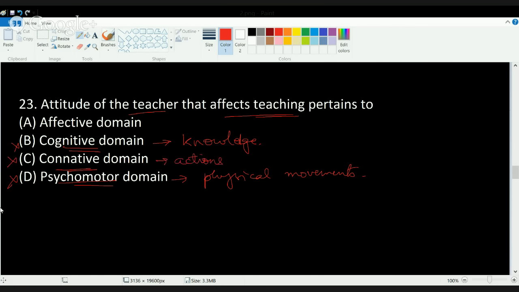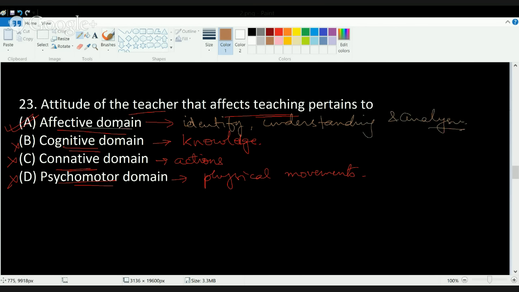That's also not the correct answer here. The correct answer here would be affective domain. And why would the answer be affective domain? The main reason behind this is, under affective domain, what you try to do is you try to identify, understand, and address how people learn. Okay, so how teaching is affected. You are identifying it, understanding it, and analyzing it, and that function falls under the affective domain.